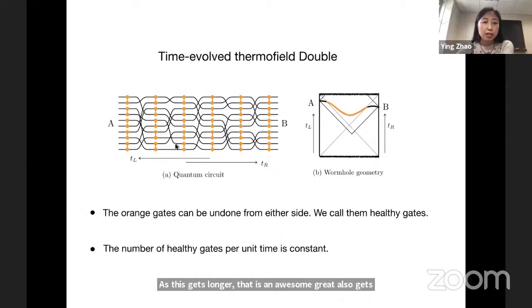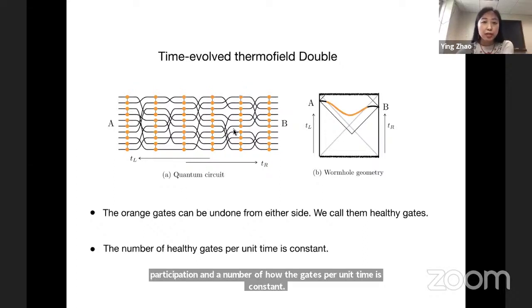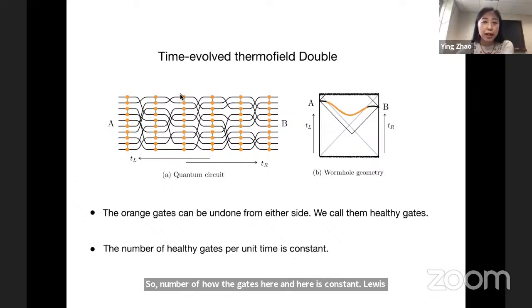One property is that in this case, without any perturbation, the number of healthy gates per unit time is constant. So the number of healthy gates here and here is constant. If we want to ask about the total number of gates in this part of the circuit, it's basically the number of gates here times the length of the circuit here.